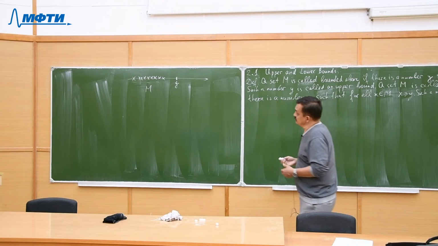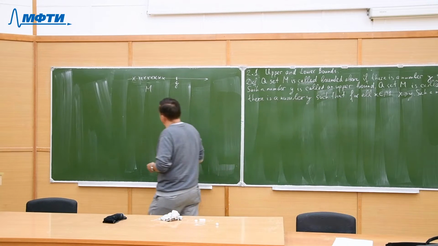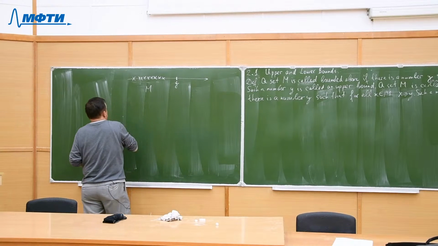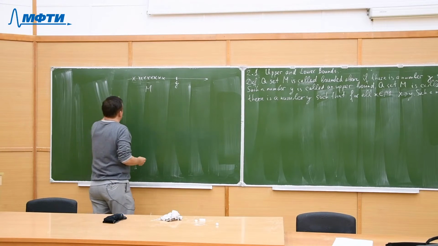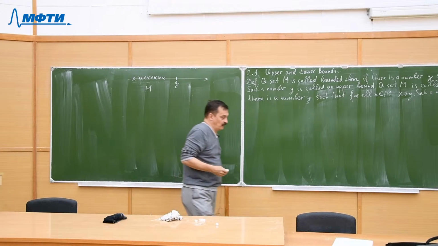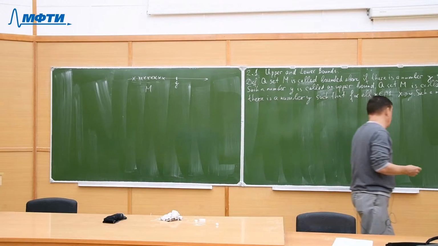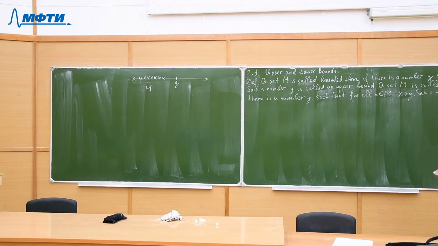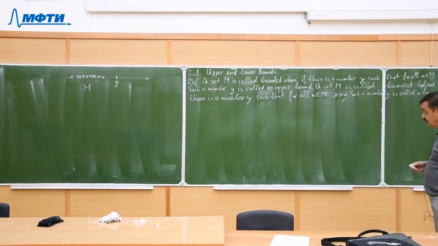The set is bounded above. Analogously, it's bounded below if we put a number y which is less or equal than any number in the set M.